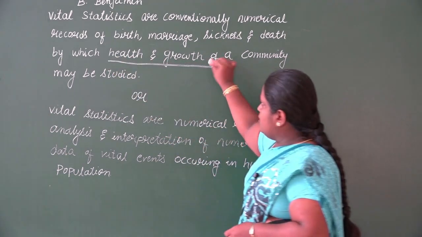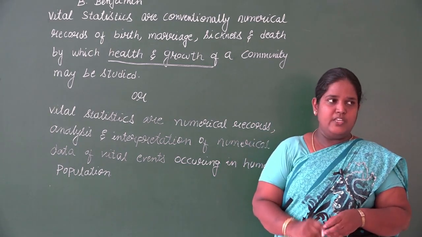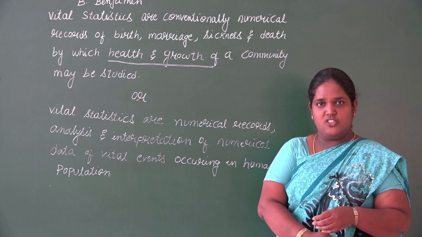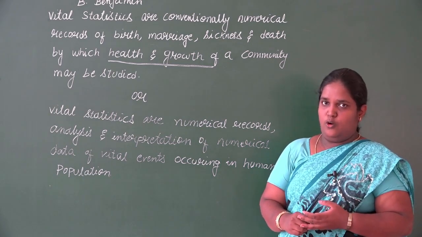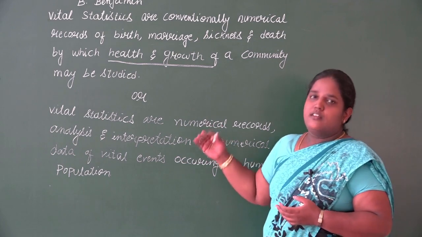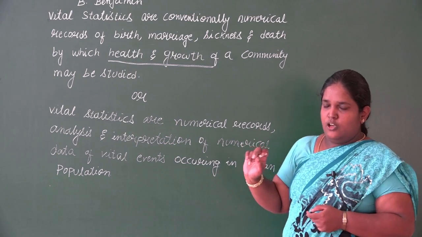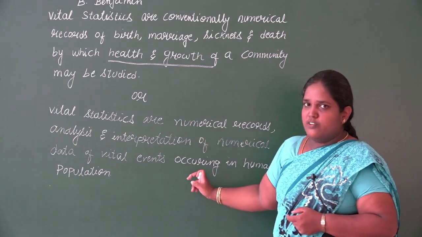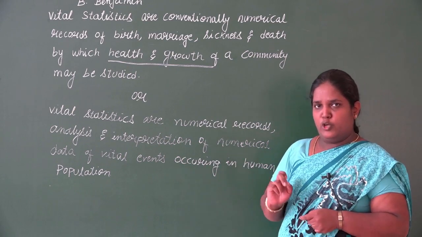Here we'll be studying the health and growth of a community, how they are developing, whether the health conditions are improving, and whether the population is growing. If we study that, we call it vital statistics. That is what Benjamin defined. There is one more definition, and we prefer this definition from the exam point of view.